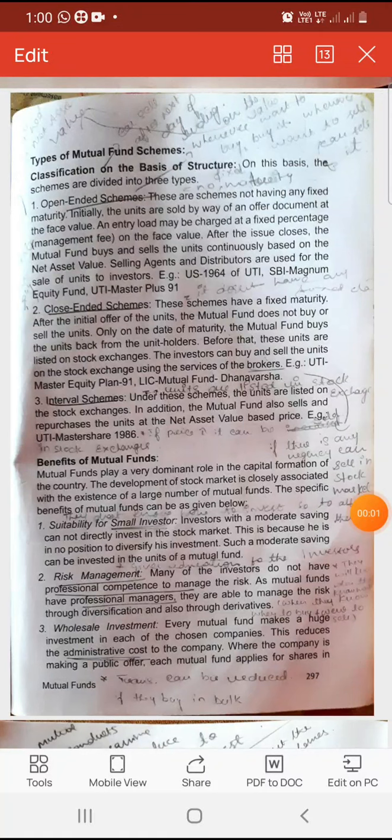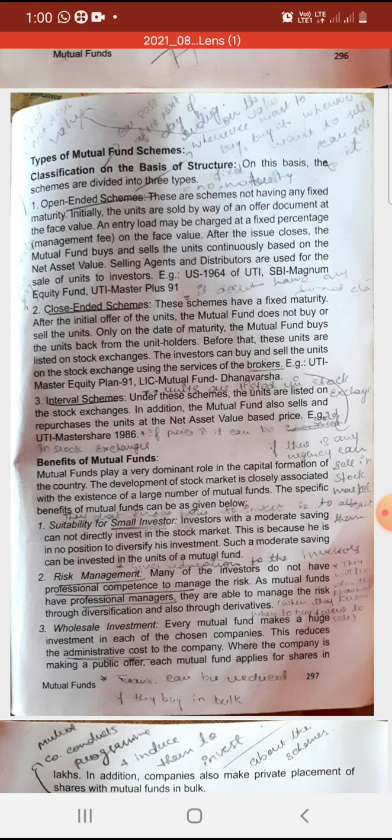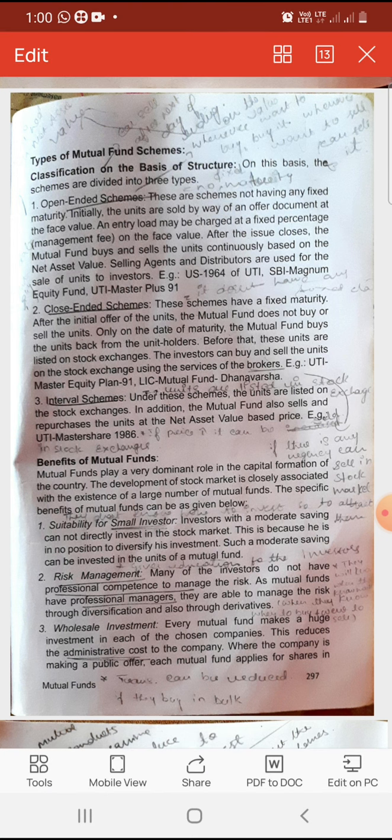Okay. In the last recorded video, I explained the meaning, the parties and the functions of mutual fund. Today I will be explaining the types of mutual fund schemes. Let us see what are the types of mutual fund scheme. Classification on the basis of structure.